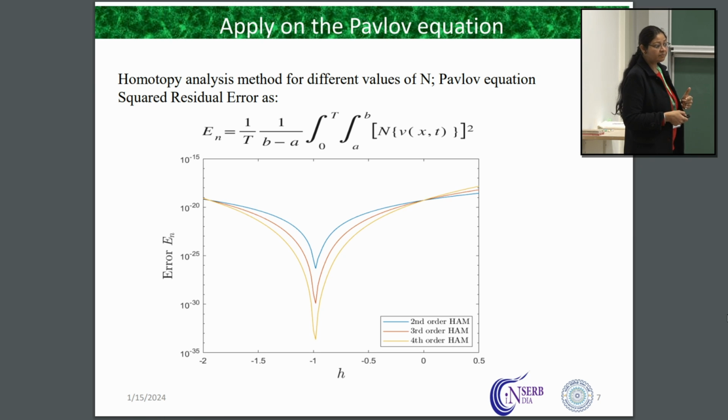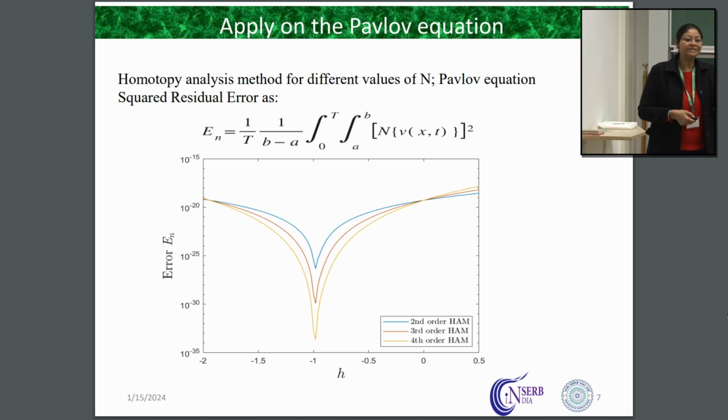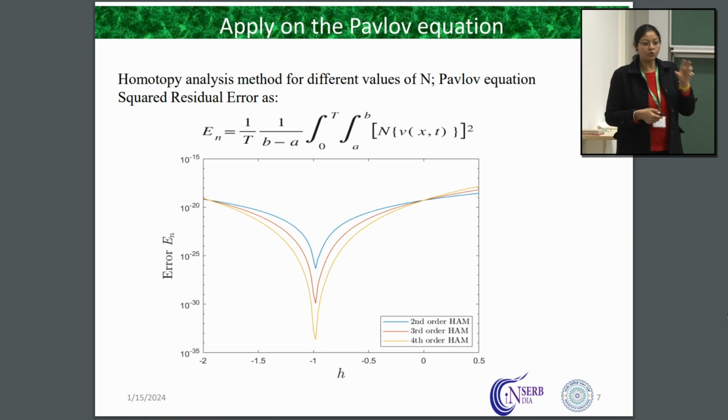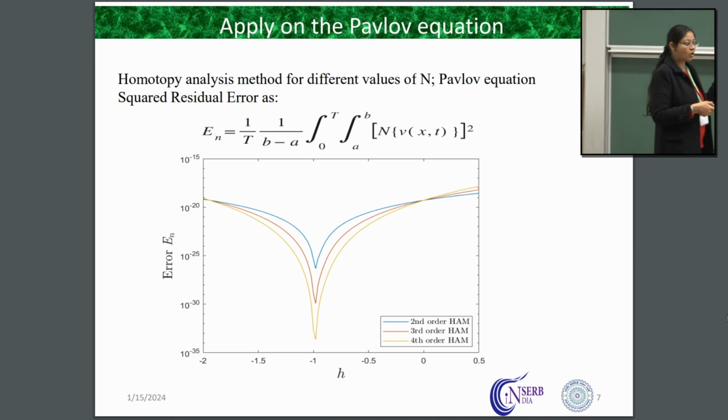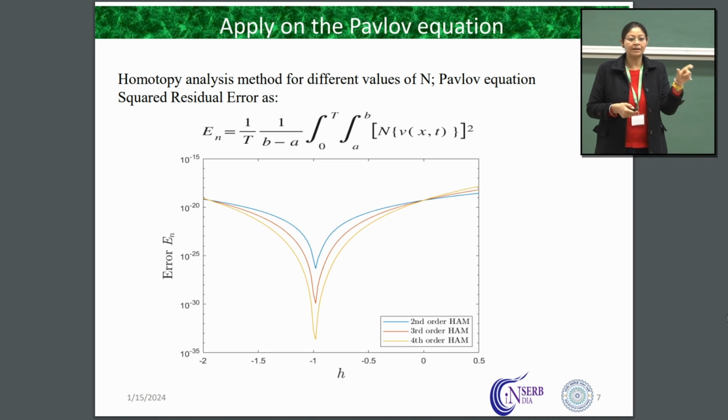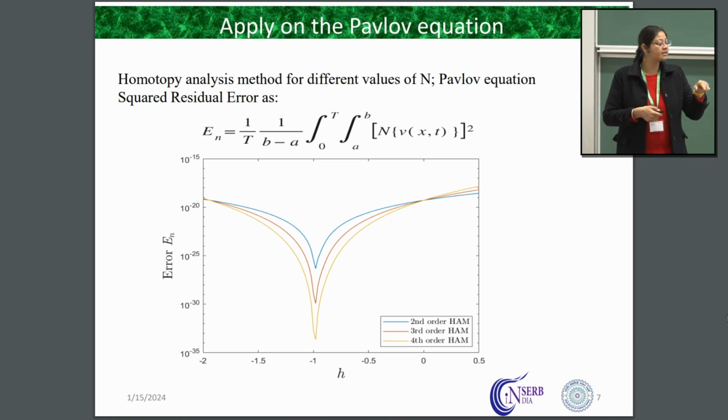Why is the error minimum? Because we are using the zeroth order deformation, and due to this zeroth order deformation, they have introduced this squared residual error. In this squared residual error, what does T represent? T is actually the time, the small time we have used in our PDE.